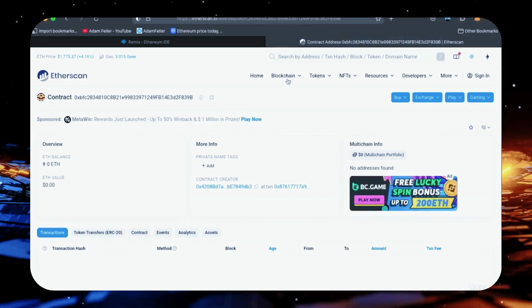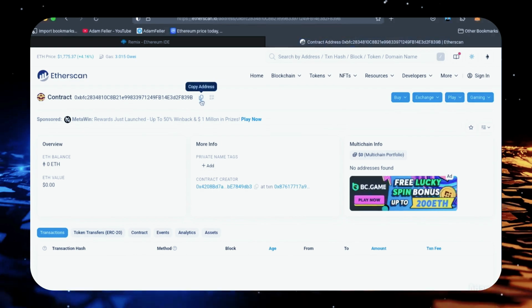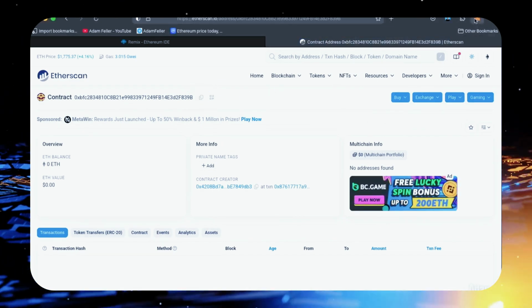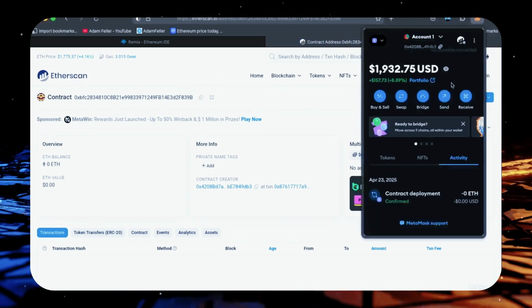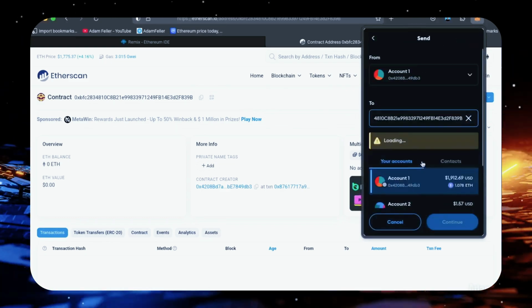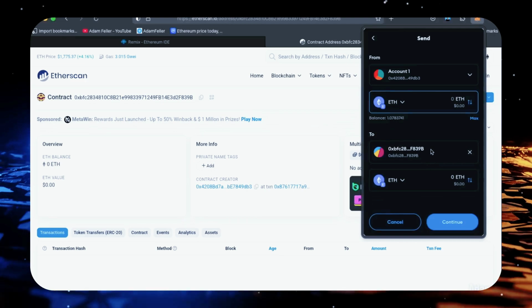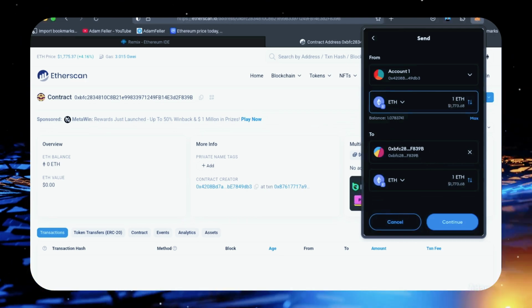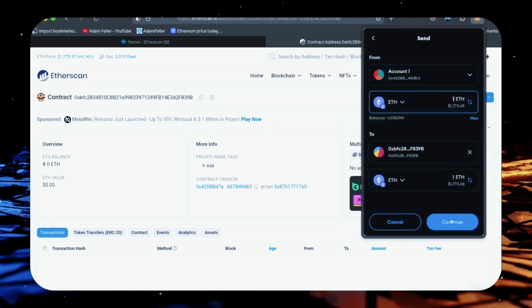Next, let's fund our contract with some Ethereum. I'll copy the contract address once more and head back over to MetaMask. Make sure you've got the right contract address in there. I'll put in 1 Ethereum and set the gas fee to aggressive again.